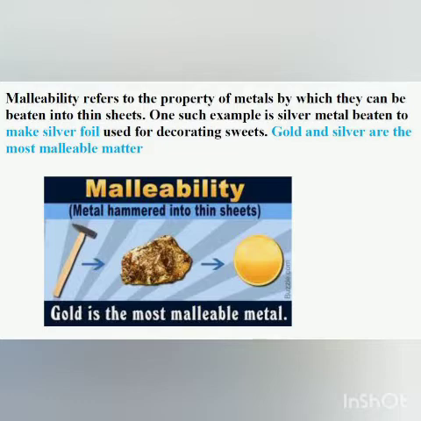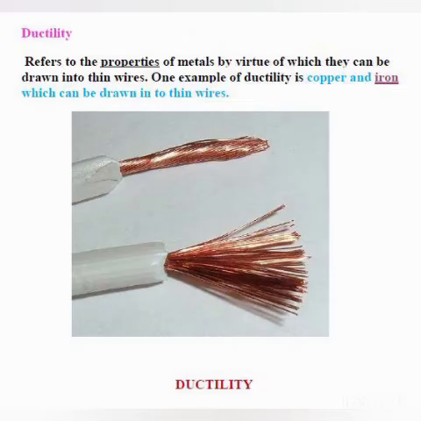Another property of metals is ductility. Ductility refers to that property of a metal in which the metals are drawn into wires, or you can also say the metals are changed into wires. Again you can see the picture here. It is copper wire. Examples are copper and iron wires, and in the image also this is a copper wire. So they are drawn into wires, that is why they are also used in electricity.